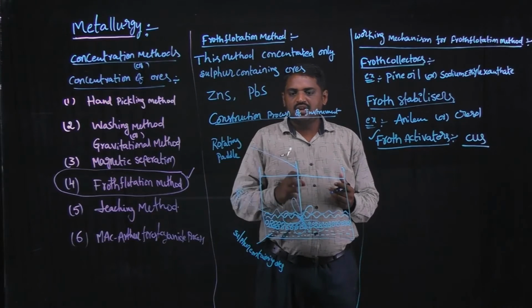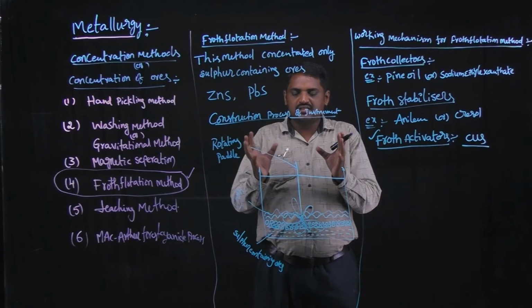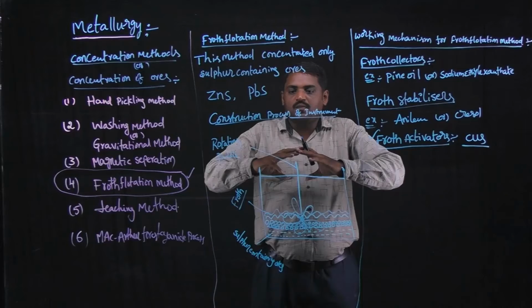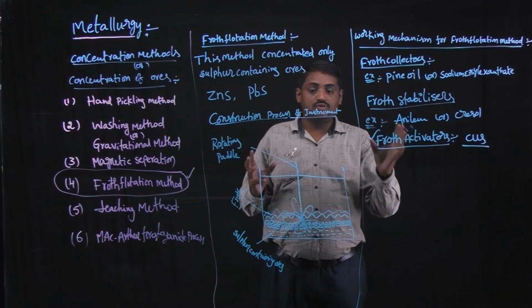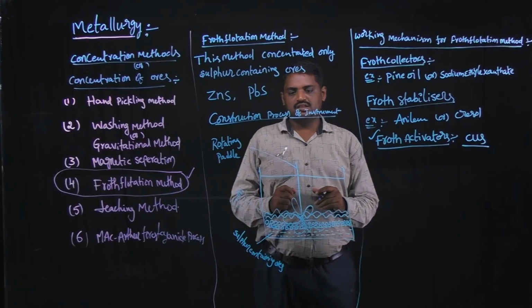The given amorphous form of ore releases the maximum amount of froth by the addition of froth activators. That is the importance of froth activators.